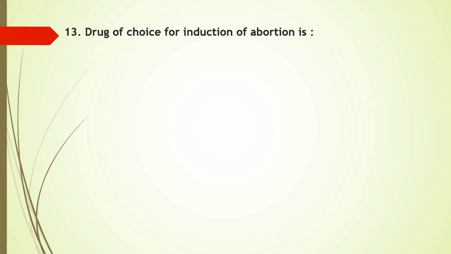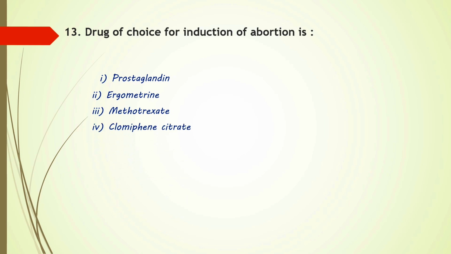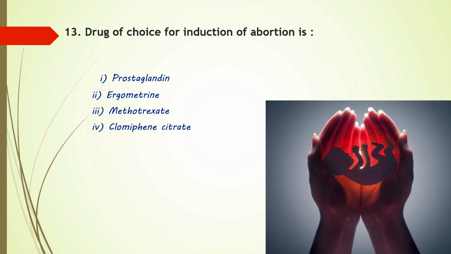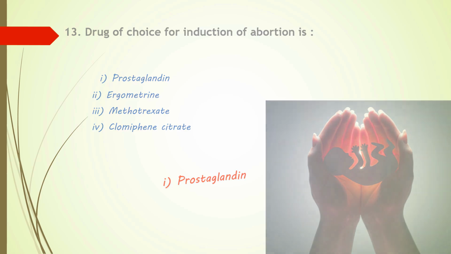Question number 13. Drug of choice for induction of abortion is? Options are prostaglandin, ergometrine, methotrexate, or option 4 clomiphene citrate. Yes, you are absolutely right. Prostaglandins, primarily misoprostol, are used to induce abortion by causing uterine contraction and cervical ripening. So here option 1 is the correct answer.